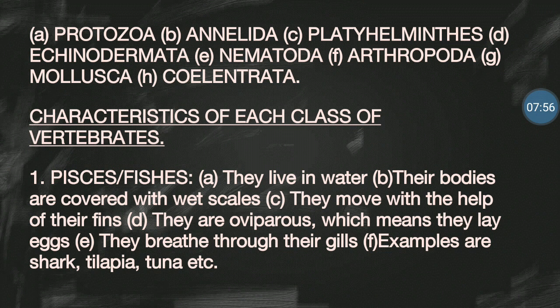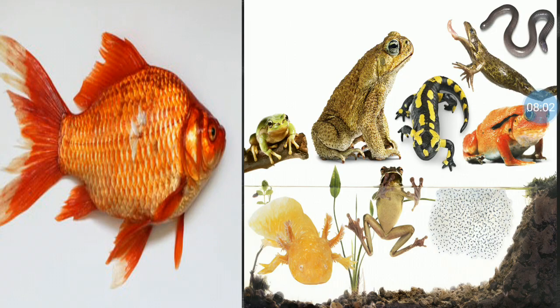So it's very easy. B, their bodies are covered with wet scales. Is that clear? Look at this image here. The image you're seeing here towards the left is the image of a fish. You can see the body there covered with scales, right? Now, the scales are wet because they live in water.